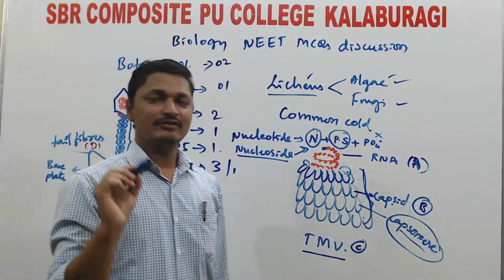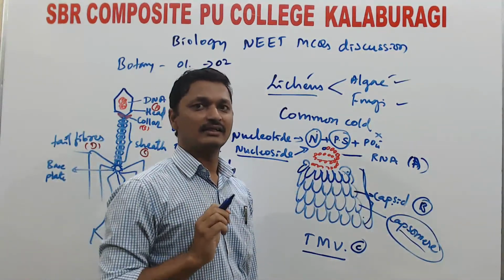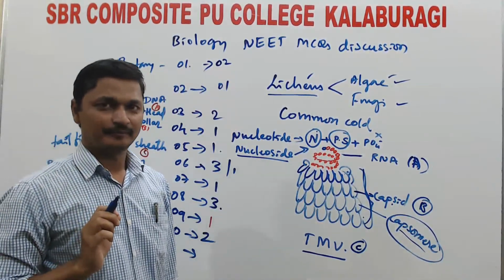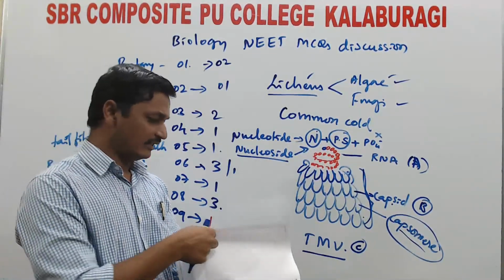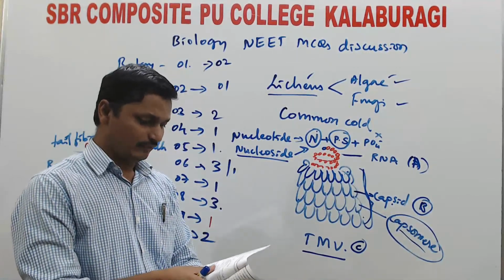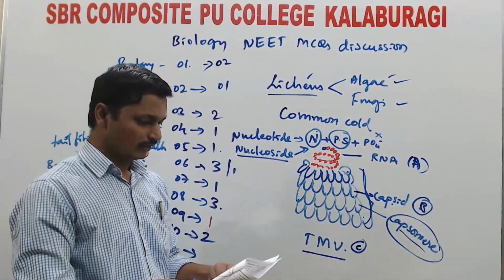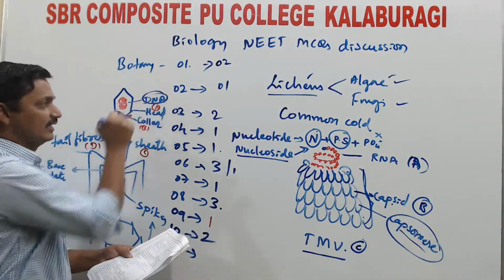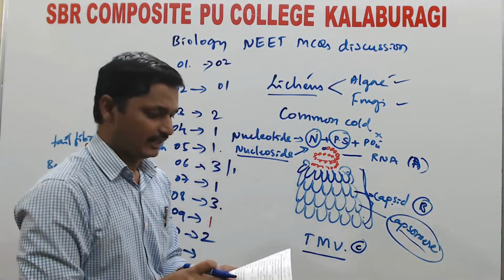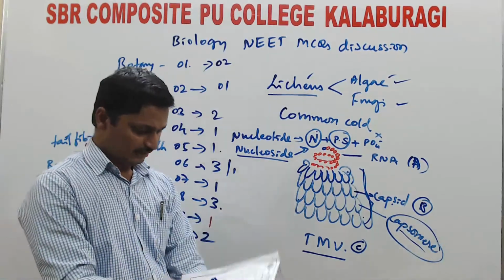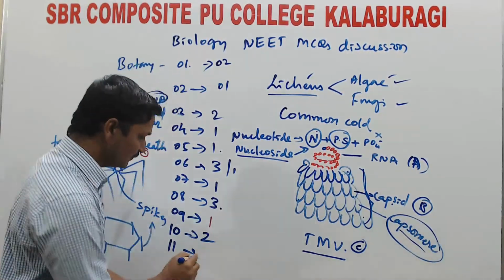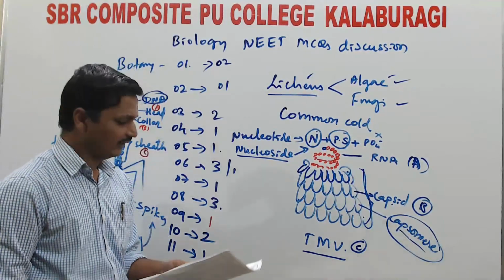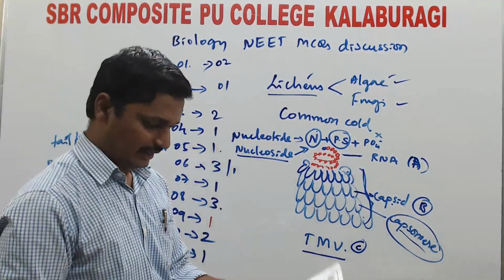If it is a virus that infects animal cells, it may be RNA or DNA. If it is a virus that infects bacteria, bacteriophages, that will be double-stranded DNA. So the answer to question number 11 is the first option, usually double-stranded DNA.